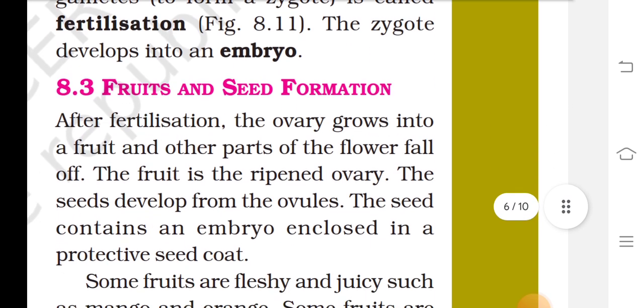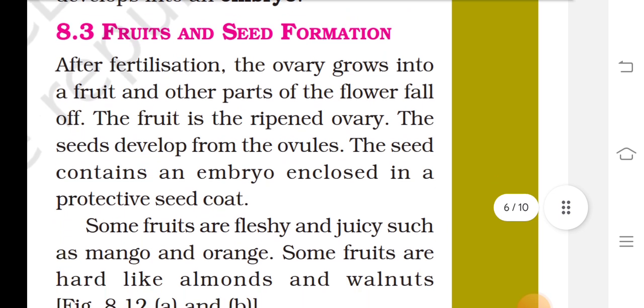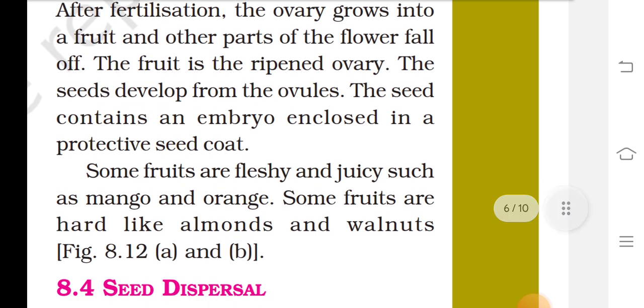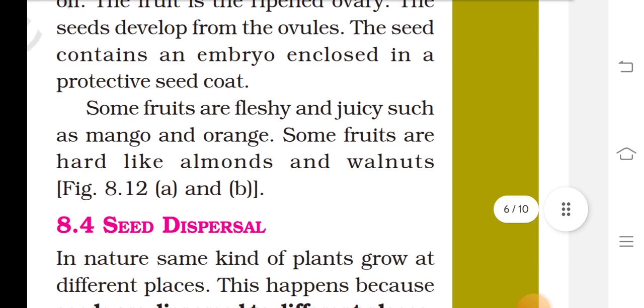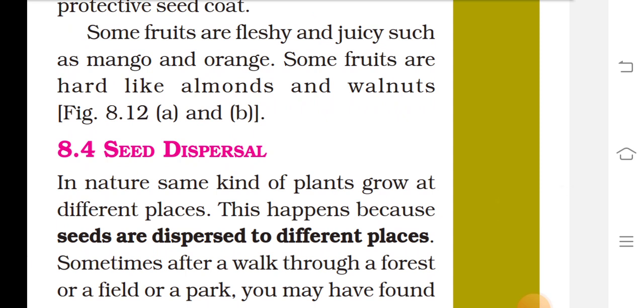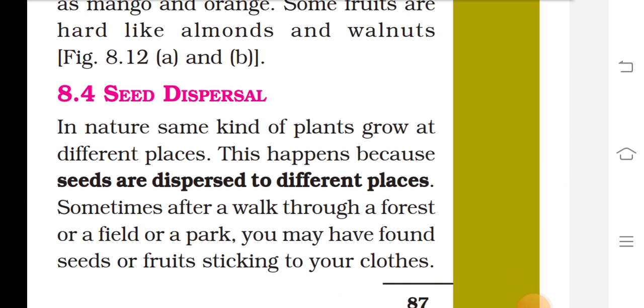The zygote develops into an embryo. Fruit and seed formation: after fertilization, the ovary grows into the fruit and other parts of the flower fall off. The fruit is the developed ovary. Seeds develop from the ovules. The seed contains an embryo enclosed in a protective seed coat. Some fruits are fleshy and juicy, such as mango and orange. Some fruits are hard, like almond and walnut.